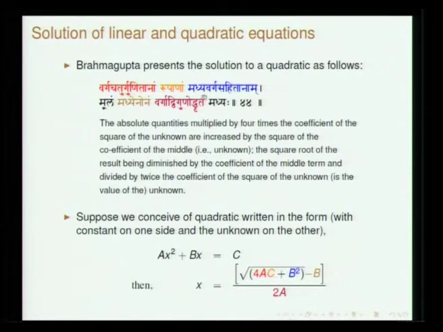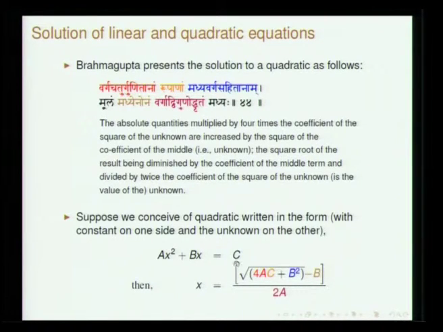Then when you deal with quadratic, Brahmagupta gives this Varga Chaturgunitanam. Before he moves on to the examples, he lays down the principles. So what is to be done? That is very interesting here. Varga Chaturgunitanam Rupanam. So suppose you consider an equation like this.